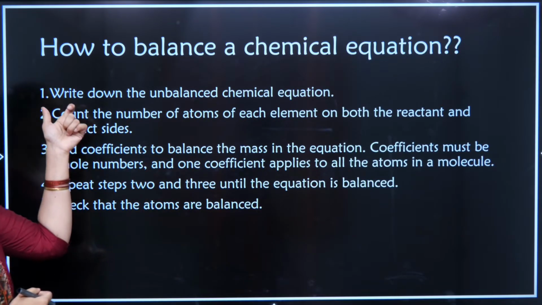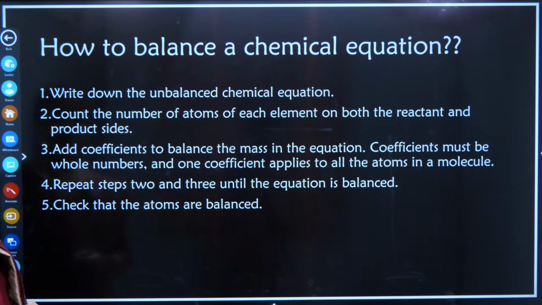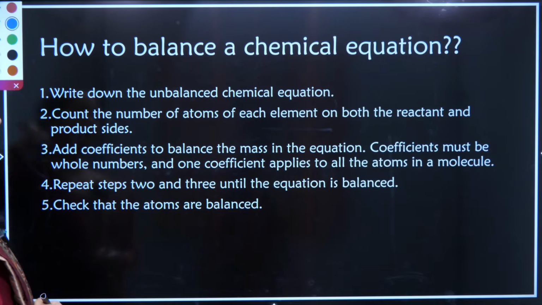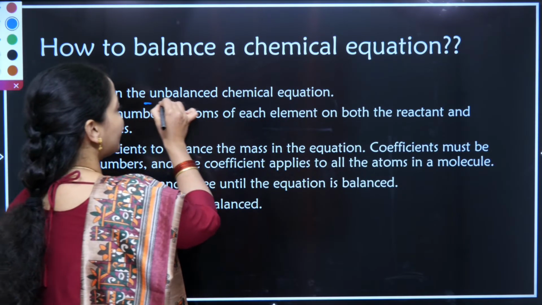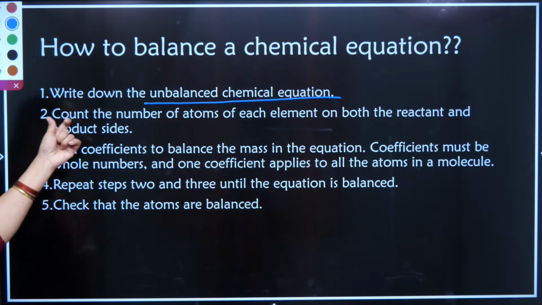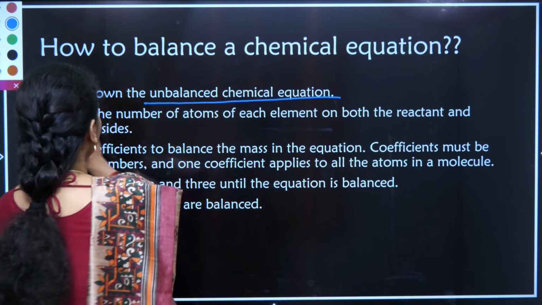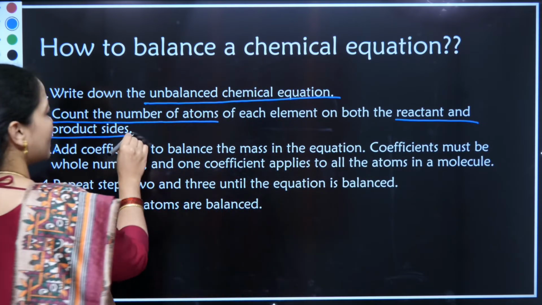First, I will be writing down the unbalanced chemical equation. We have given you the important steps to balance a chemical equation. First, write the unbalanced chemical equation. Second step, count the number of atoms of each element on both the reactant and product sides.